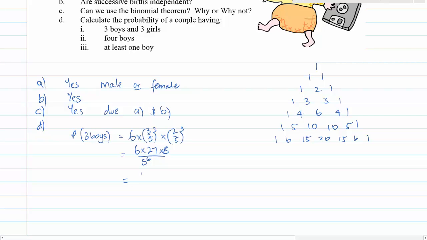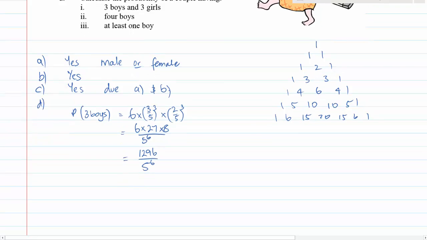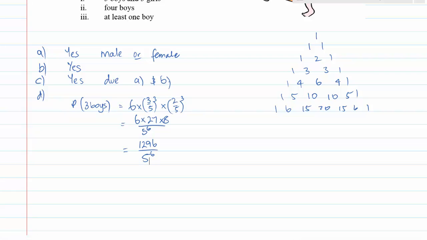That's 162 times 8, which is 1296 over 5 to the power of 6, which is something large, and we'll be able to calculate that probability from there. So that's D part 1.